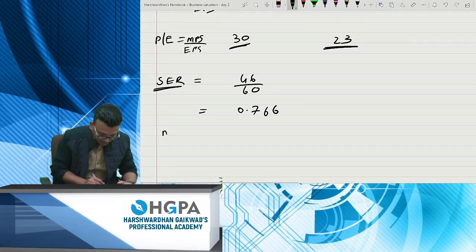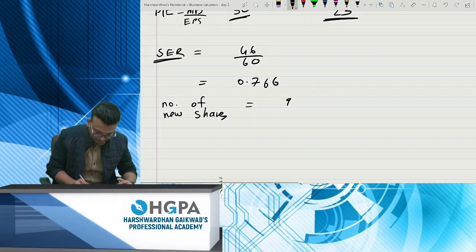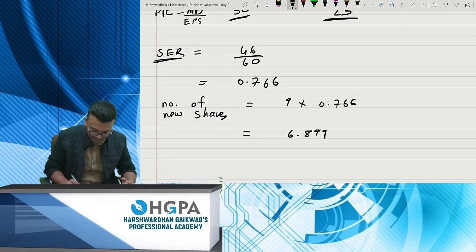So the number of new shares to be issued will be your existing number of shares, that is 9, into 0.766, that is 6.899 shares.